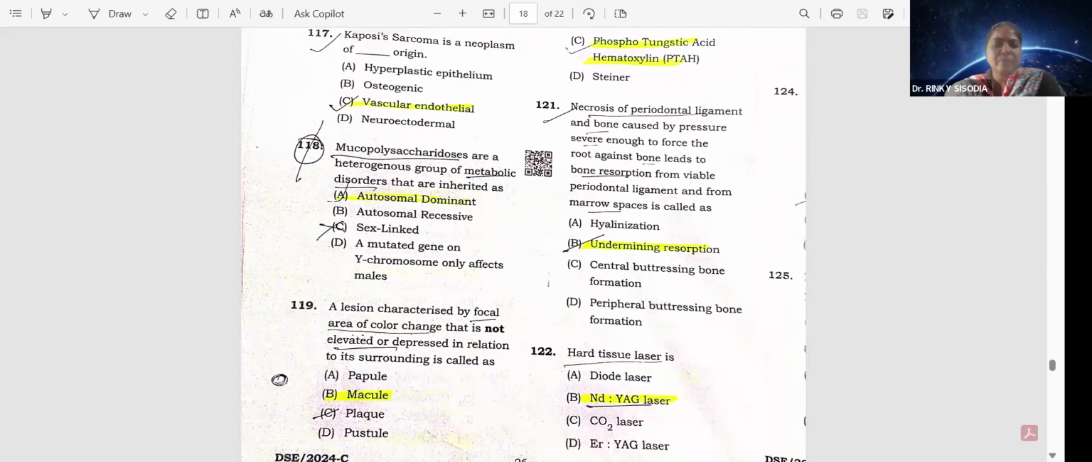A lesion characterized by a focal area of color change that's not elevated or depressed in relation to its surrounding is called a macule. Option B.